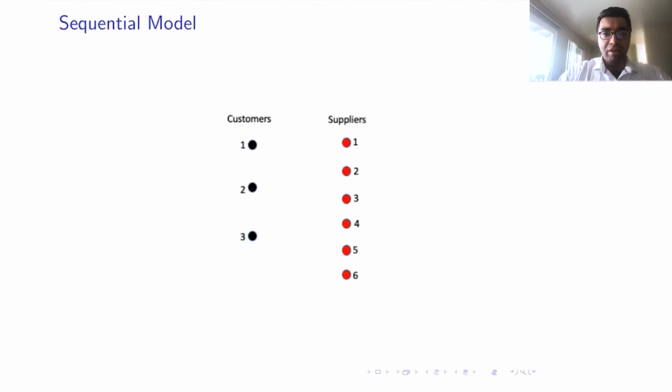So for simplicity, we refer to agents on one side of the platform as customers and the agents on the other side as suppliers. So what does a two-step sequential model look like? In the first step, the platform must decide what set of suppliers it should show to each customer. In this case, the platform decides to show suppliers 1 and 2 to customer 1, suppliers 3, 4, and 5 to customer 2, and suppliers 5 and 6 to customer 3.